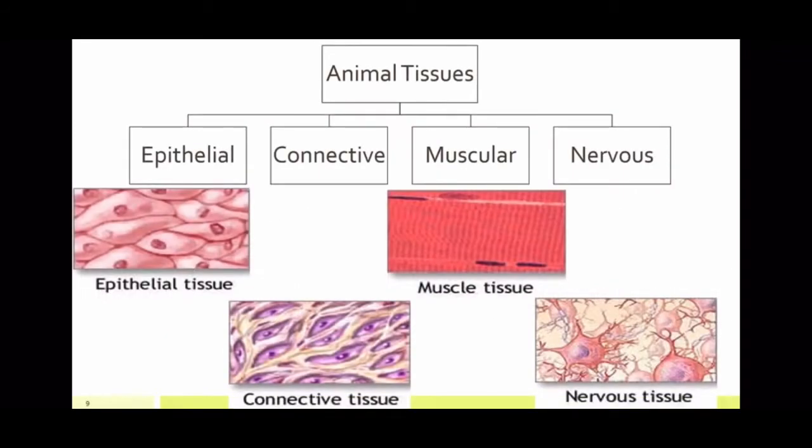Animal tissues, depending upon their functions, are divided into epithelial tissue, connective tissue, muscular tissue, and nervous tissue. When you look at it, it seems very simple, four types, but each one is divided into its own types. Epithelial tissue is divided into 6 types, connective into 7 types, muscular into 3 types, and nervous has only 1. It is actually a very vast lesson with a lot of content, so you need to pay attention to whatever is done. Alright, so let's start with epithelial tissue.